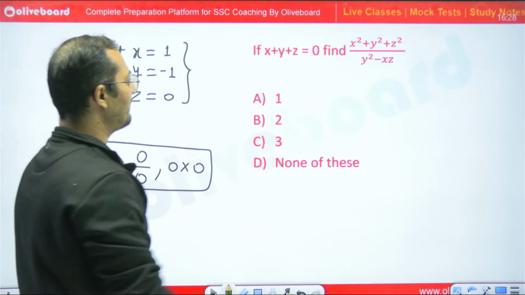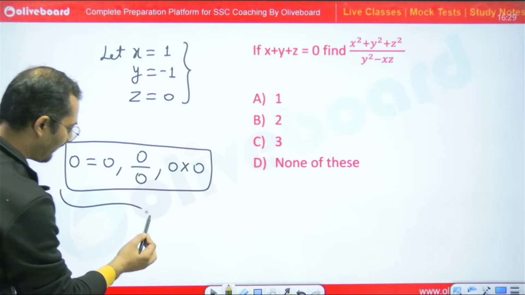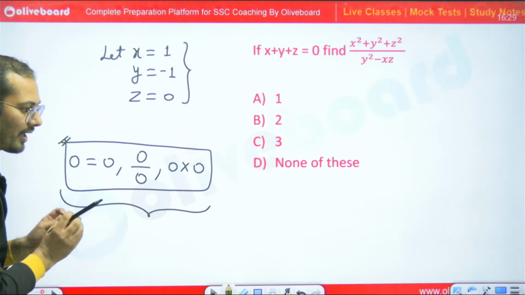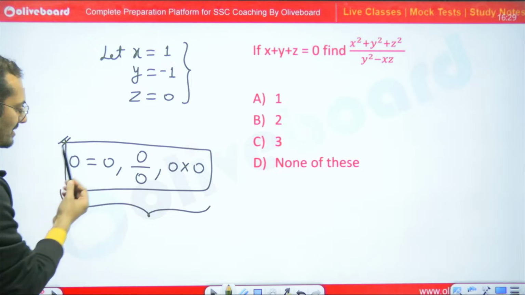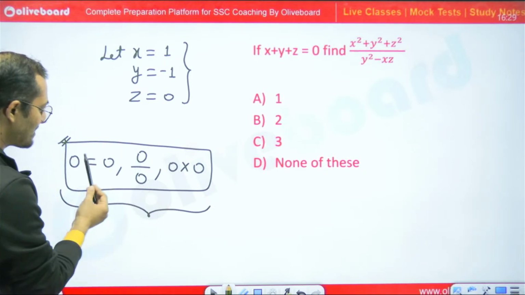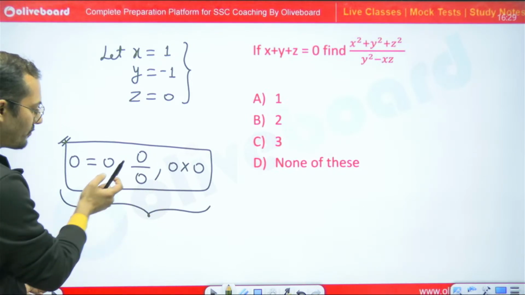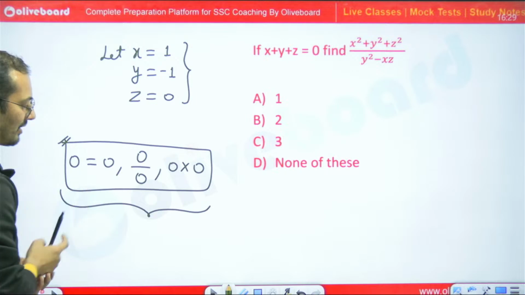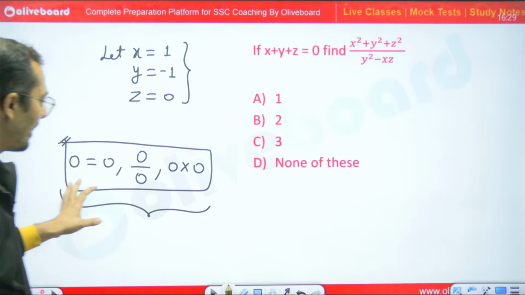So now put the value of x. See, we have to avoid this situation, right? When I am assuming any value for any variable, this situation must not be created. If this situation is arising, if it is cropping up, it will create trouble for us. So we have to refrain from this situation. We have to avoid these situations. Is this clear?